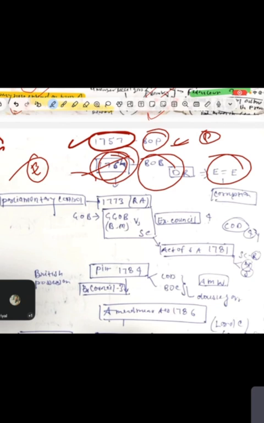The thing is that they were a private company. A private company means what? There were no restrictions, so they used to do corruption. Persons like Robert Clive used to do a lot of corruption because there were no restrictions. He used to loot the money and send it back to his own family, not to the British Parliament.